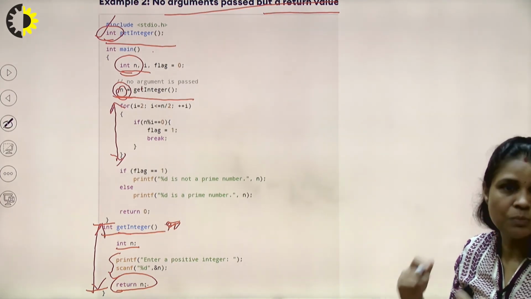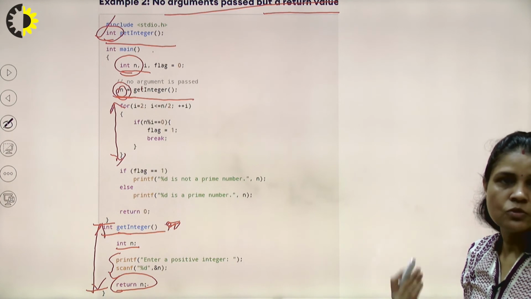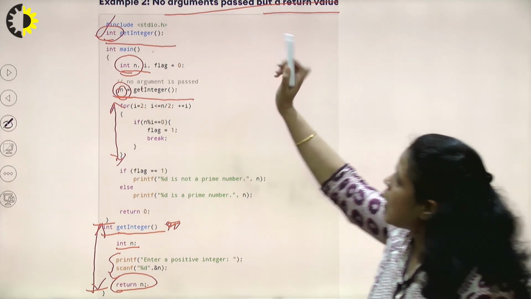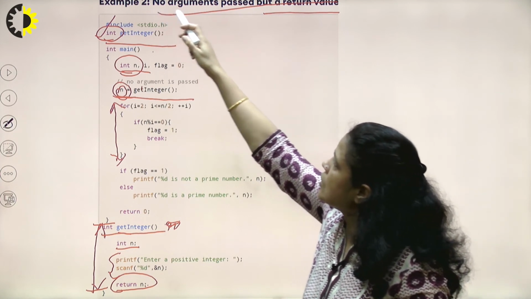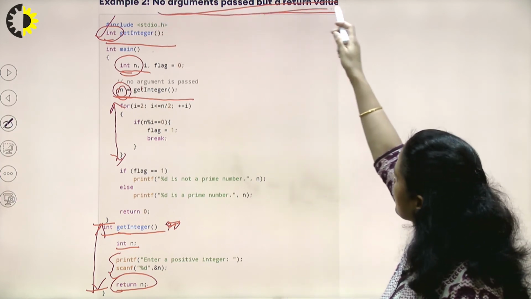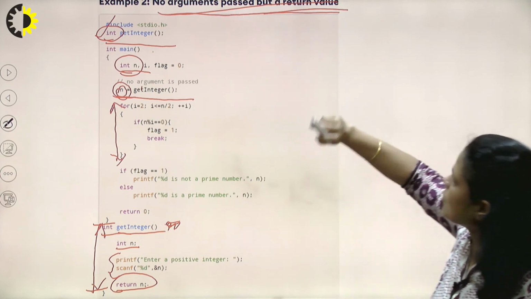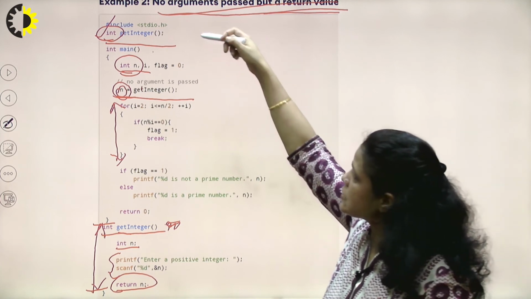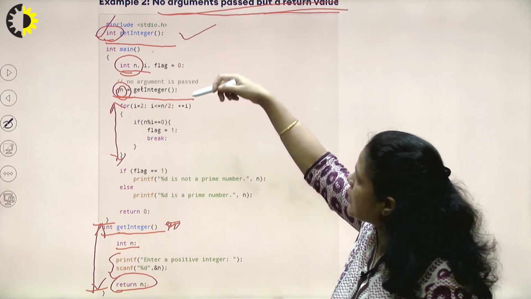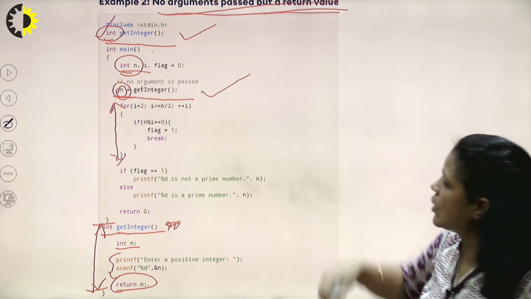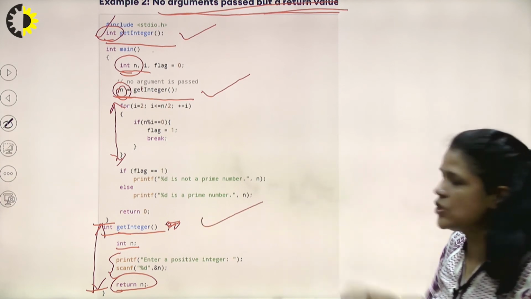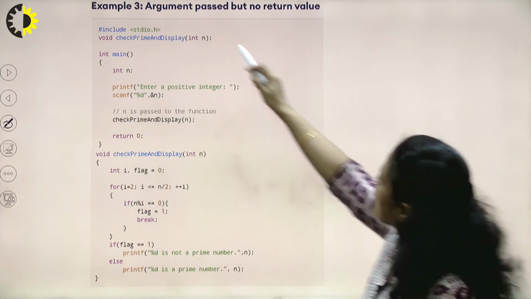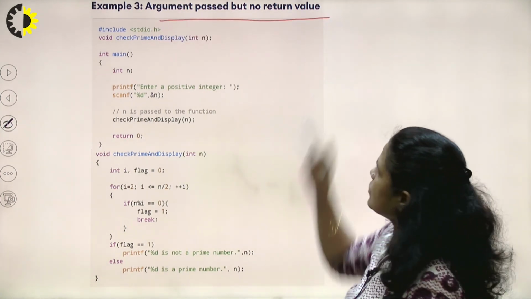Again, we are checking whether a particular number is prime or not. The logic is the same, but here we are focusing on how to write such functions which are not taking any argument but have a return value. So how to write the declaration part, the calling part, and the definition part of such functions. Now it comes to the third category: argument pass but no return value.